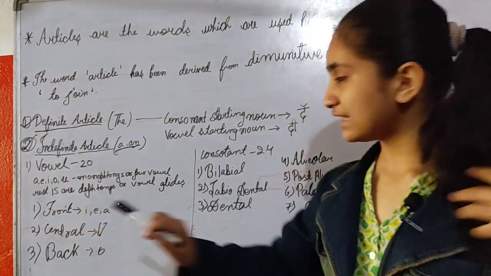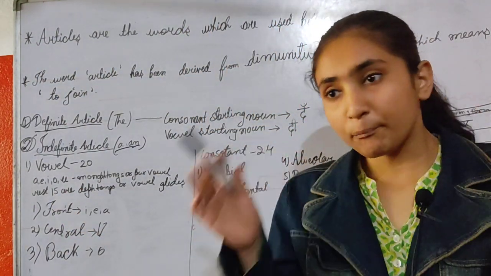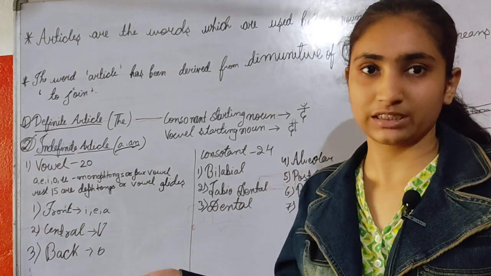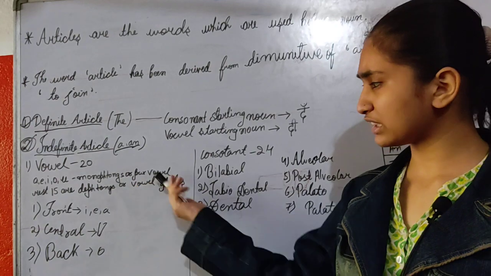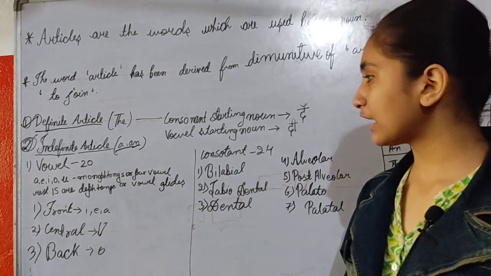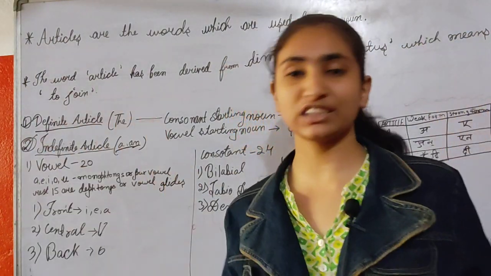Okay. A, E, I. These are the main vowels. These are the pure vowels. These are the monophthongs. Okay. And the rest 15 are diphthongs, or you can also say vowel glides. Okay, learn this point. This is most important.